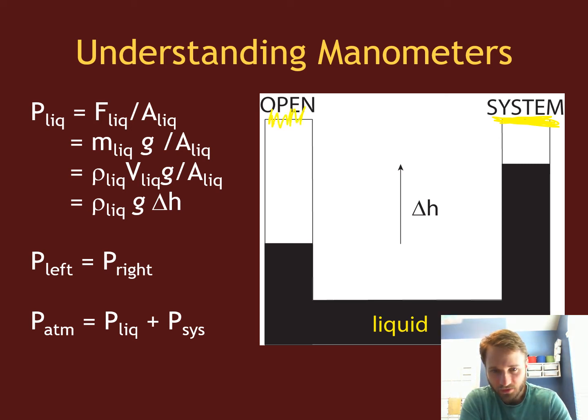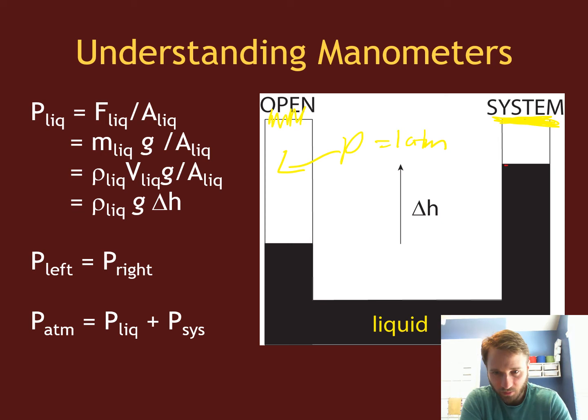And so on the left side, typically the pressure that's exerted here is just your atmospheric pressure, 1 atmosphere, okay? Well, on the right side, your pressure inside the system is who knows what, whatever you potentially put in there, okay? And the differences in pressure will cause a difference in the height of that liquid, okay?